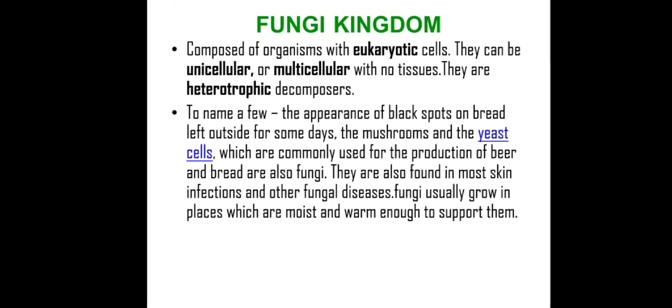The next kingdom which we have is kingdom Fungi. Fungi are eukaryotic, non-vascular, non-motile, and heterotrophic species. They can be unicellular or multicellular. They reproduce by means of spores, and they exhibit the phenomenon of alternation of generation.